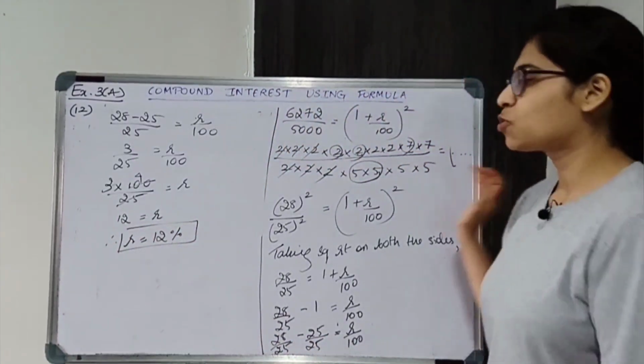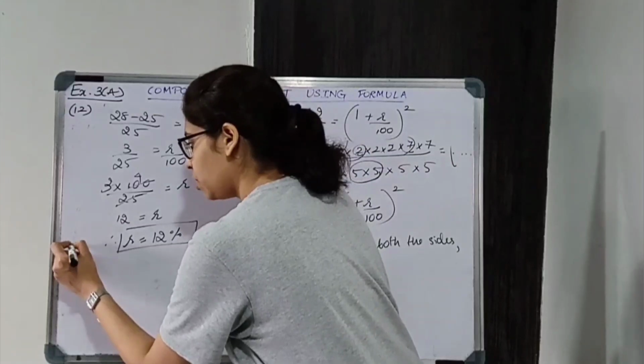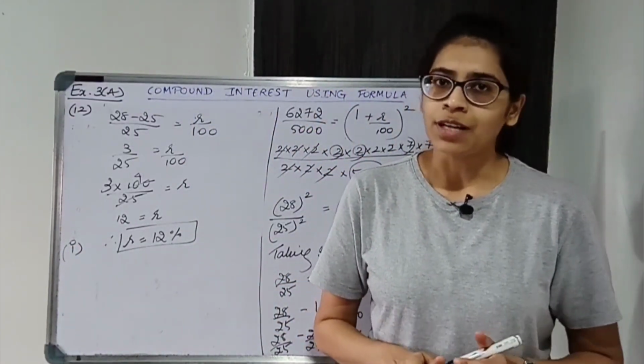So write down the final statement. This is the answer to the first part. The rate percent is 12% per annum.